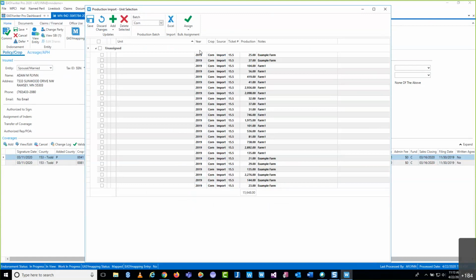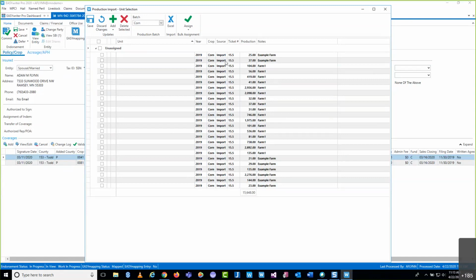Can you have multiple notes? No, unfortunately you cannot. You can see here the reason why is that it's going to bring in just that one column into the notes section here on this screen that we're looking at now. So you would be limited to selecting just one section from your spreadsheet as notes.